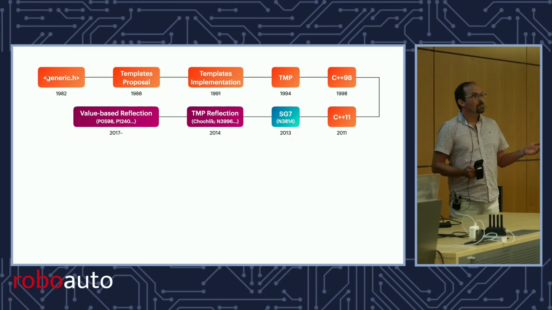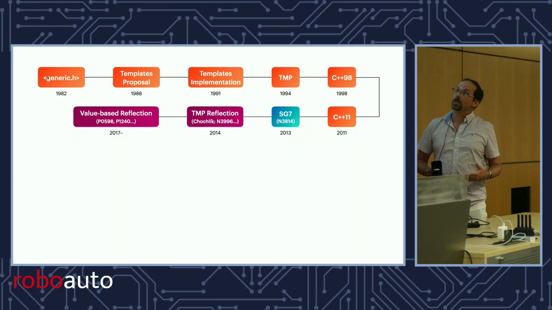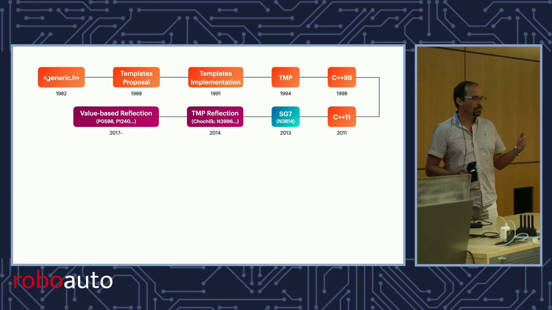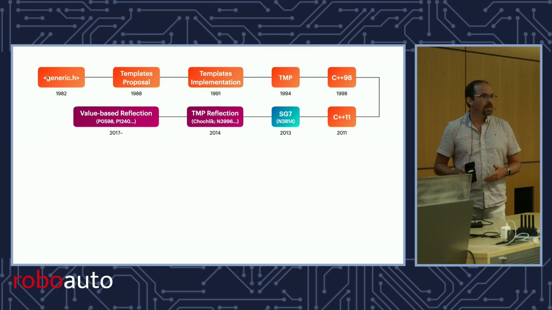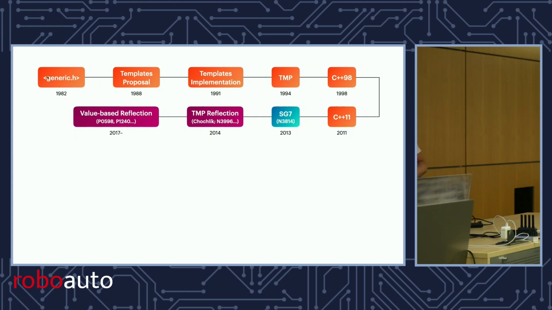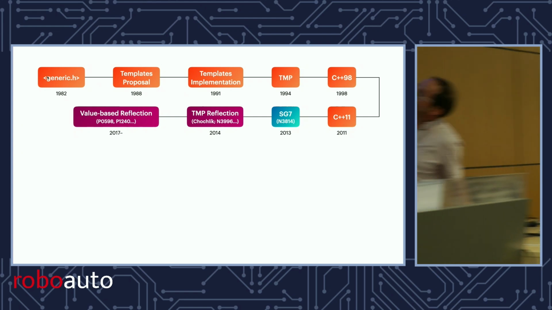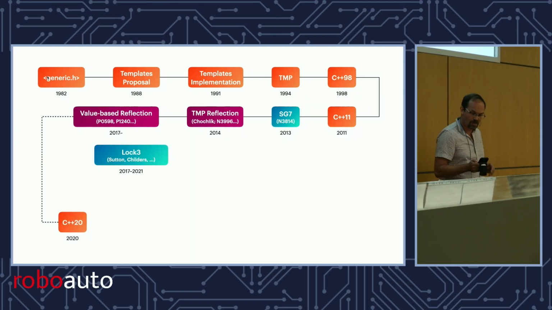So for P1240, I managed to get Andrew Sutton, who had successfully moved concepts into the language on my team, as well as Wyatt Childers, who worked for Andrew, and Faisal Vali, who brought you generic lambdas, and also constexpr lambdas. This is probably going to happen a few times, unfortunately.